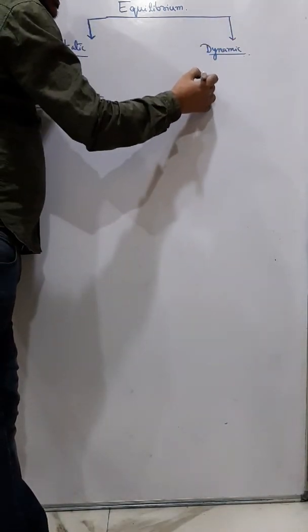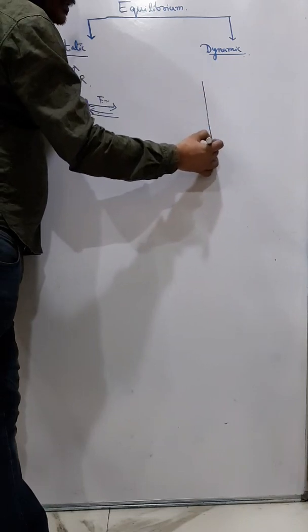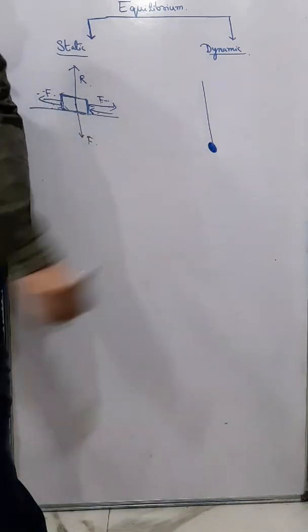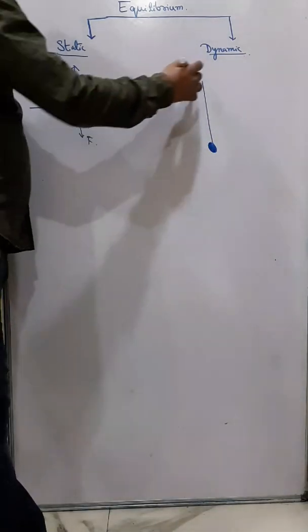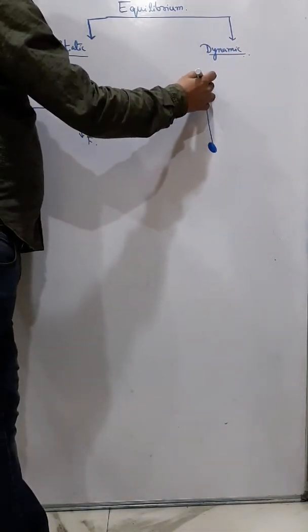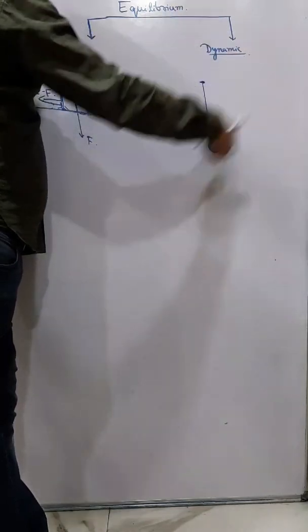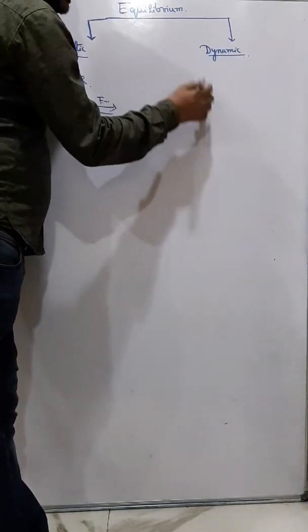Now suppose you take a stone and tie it with a string like this, and now if you just rotate it this way, what will happen?